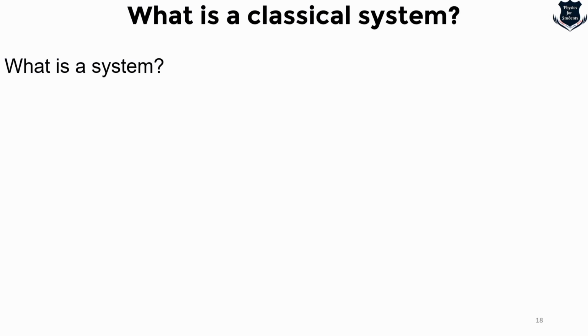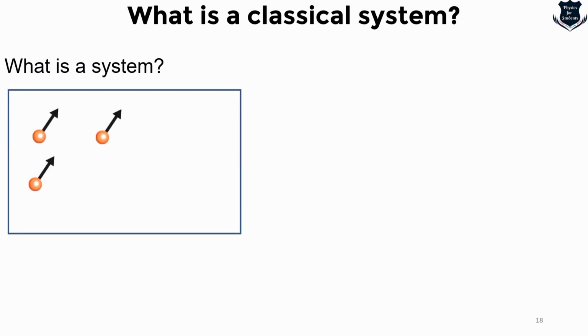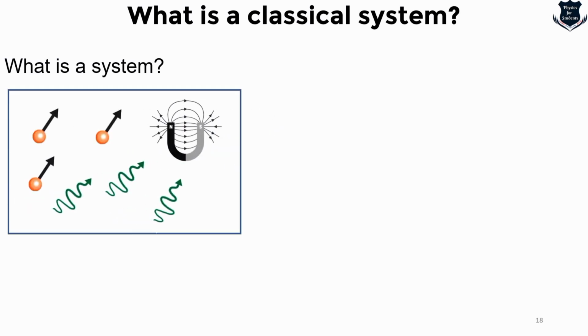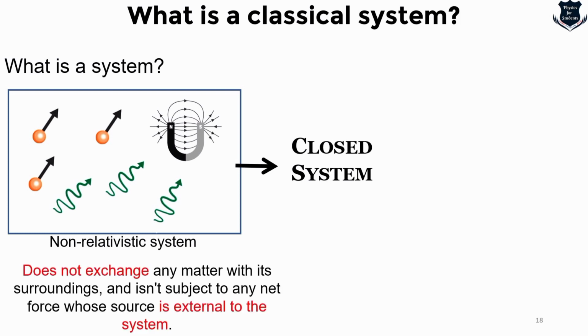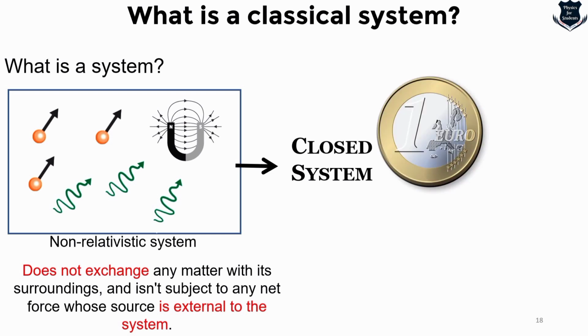So we begin with a simple trivial example, and let us imagine that this is a kind of system which is pointing somewhere, which has got a charge, etc. And this is obviously a non-relativistic system, and this is a closed system. That means nothing external interferes or disturbs it. It doesn't exchange any matter with the surroundings. Now we would think of this as a coin glued to the table. Forever it will show heads or tails, doesn't matter, it is showing a tail.